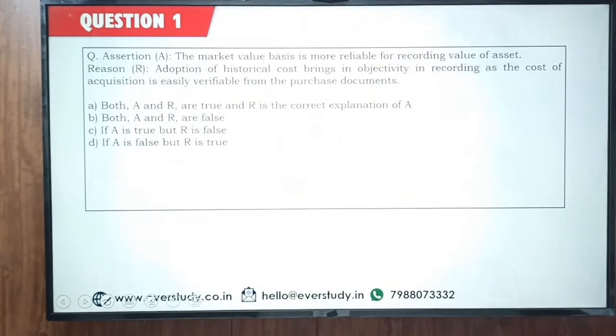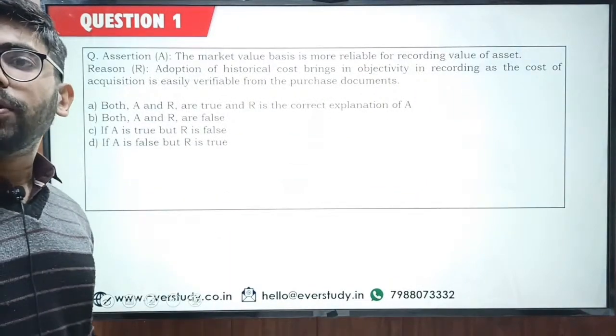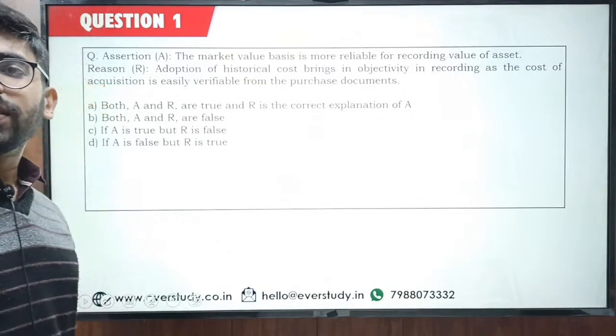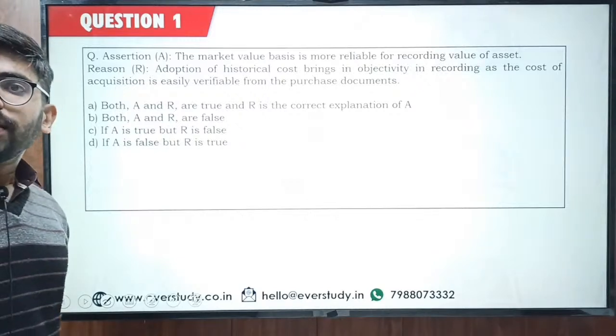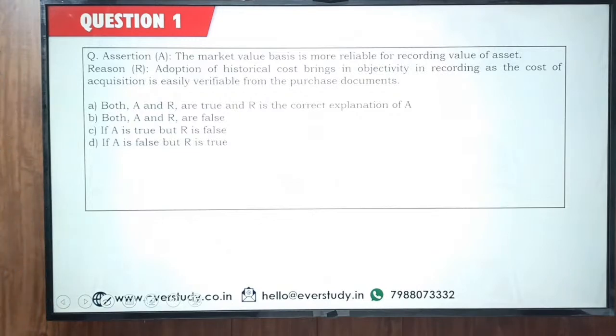Okay, so now let's quickly come to the first question. This is an assertion reasoning question. Assertion: the market value basis is more reliable for recording value of the asset. Reason: adoption of the historical cost brings in objectivity in recording, as the cost of acquisition is easily verifiable from the purchase documents. Let's see some good answers today.